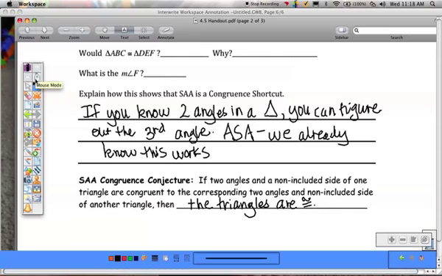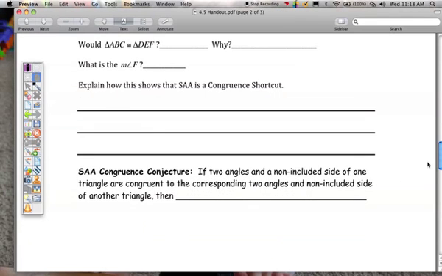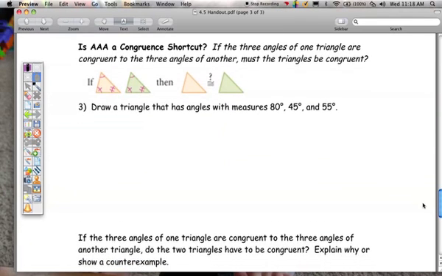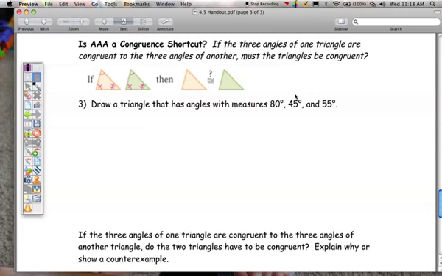The last one is angle, angle, angle, a congruence shortcut. If three angles of one triangle are congruent to three angles of another triangle, must the triangles be congruent? So at your table, you're going to construct a triangle, one with an angle that's 80 degrees, one that's 45, and one that's 55.